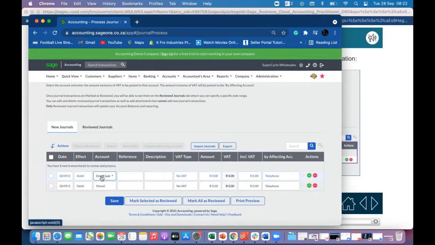Okay, so we know that we're going to debit credit losses because it's an expense. And here we're just going to say reference. Okay, so here you can put a number and letters if you want in your reference. I'm just going to put WO for write off, and then put 1, 2, 3, 4, 5. Okay, then description.